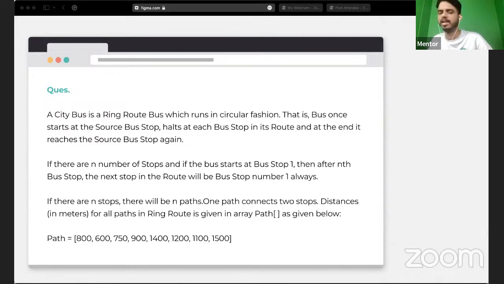If you are coming from a Python background, you can call it a list, or we can call it an array. Basically we have the distances for each stop, like 800 meters, 600 meters, 750 meters. So you get it, right? This is the input that we have got.